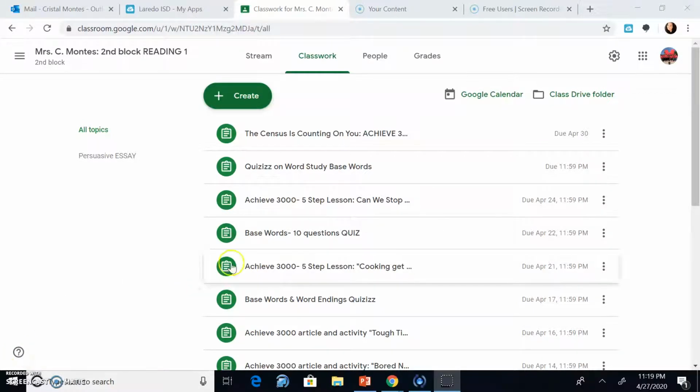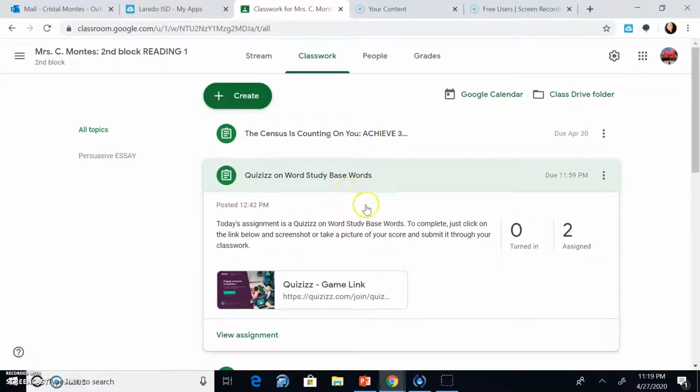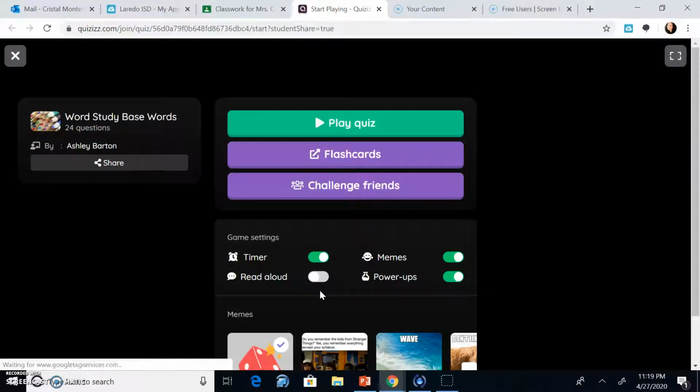This week, we're going to be working on quizzes, word study based words. Today's assignment is the quizzes on word study based words. To complete, just click on the link below and screenshot or take a picture of your score at the end. So remember, you do not need an account to use quizzes. Since I provide you the link here, you're just able to go ahead and click on it and it'll give